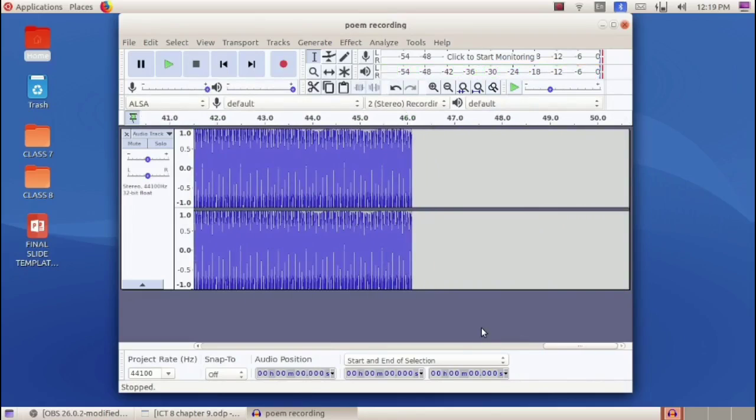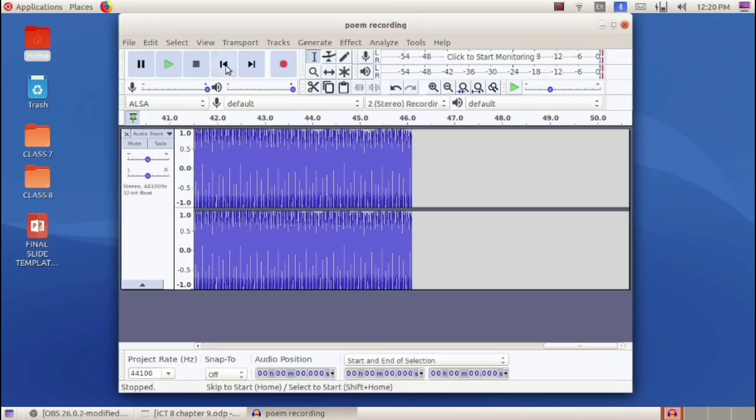Now let's move on to our next activity, that is editing the poem. So when we listen to this recorded audio, we have noticed that there is some non-recorded portion in the beginning of the audio as well as at the end of the audio, right? Can we delete those portions? Yes. Editing is also possible in Audacity software. So let's delete the non-recorded portion at the beginning and end of the audio.